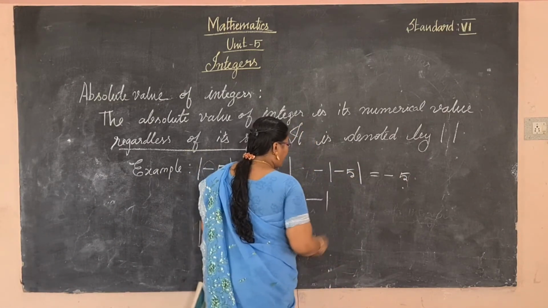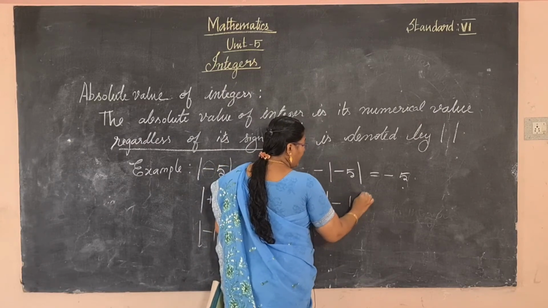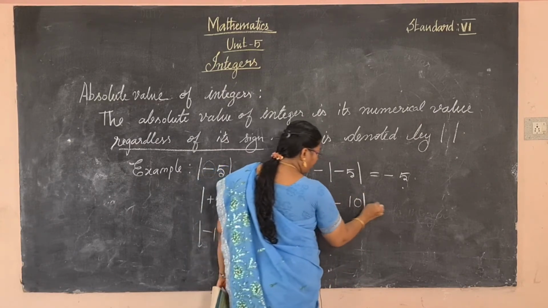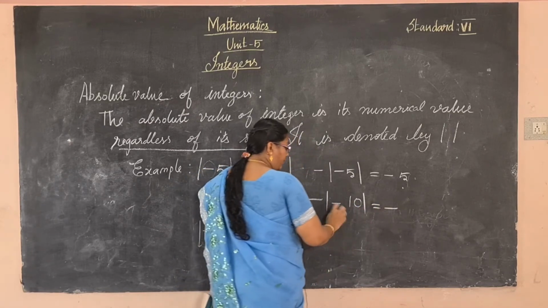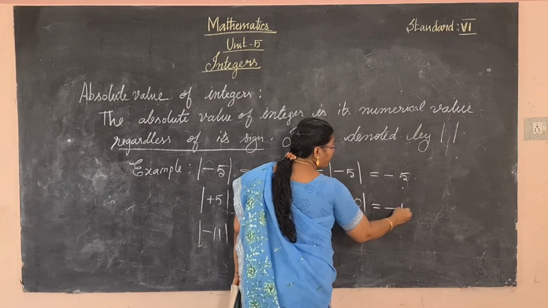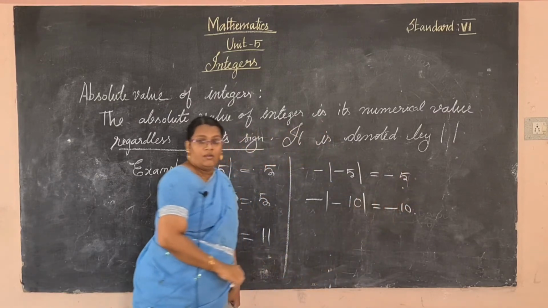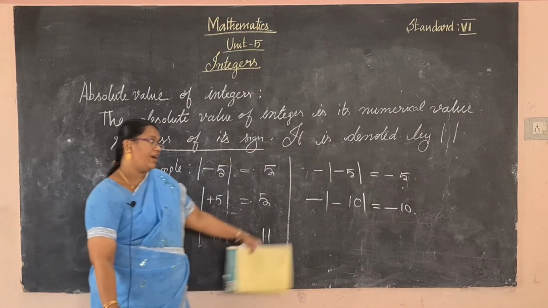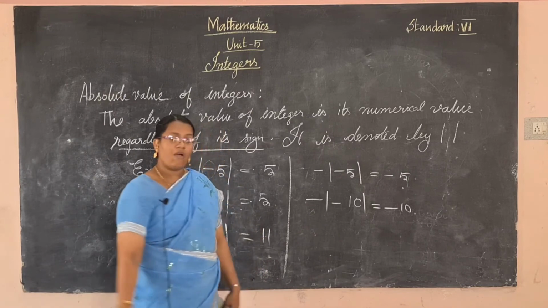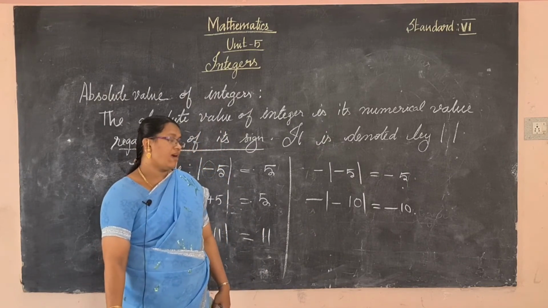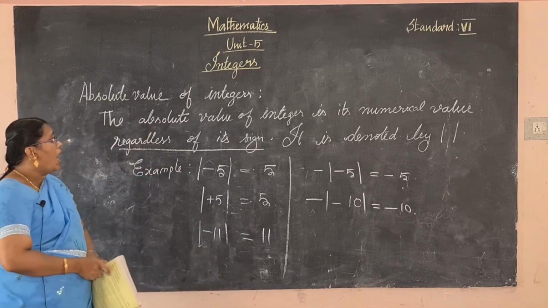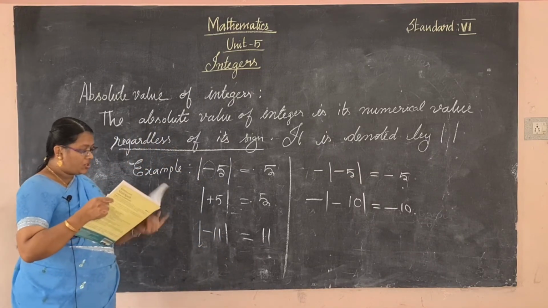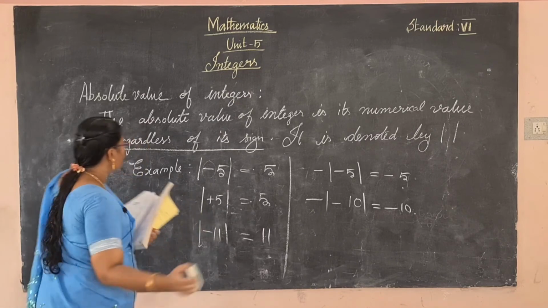Another one: minus of modulus of -10. What is the value? Already outside the modulus we have a negative sign. Modulus of -10 means 10, positive 10. Already there is a minus outside, so minus times plus 10, the answer is -10. Okay, so this is the absolute value of integers. See the examples.